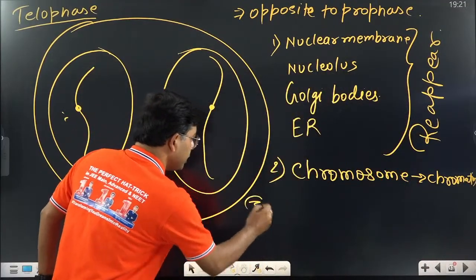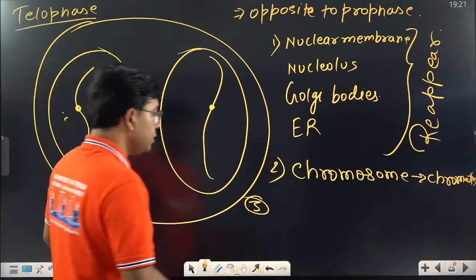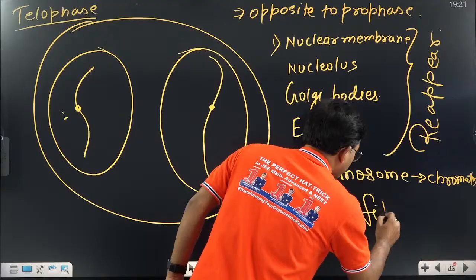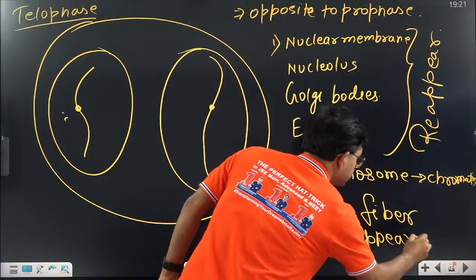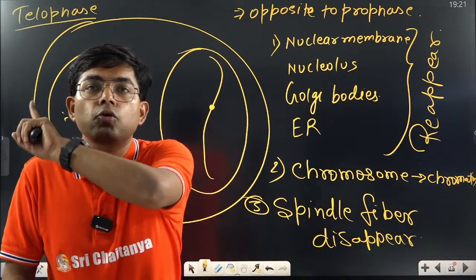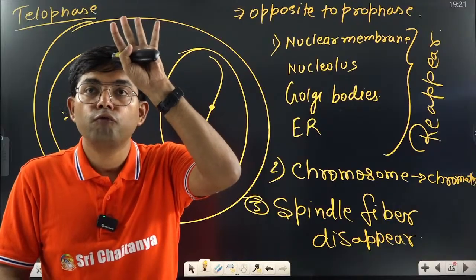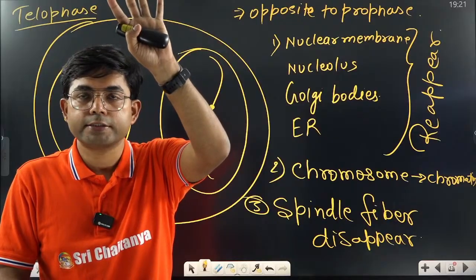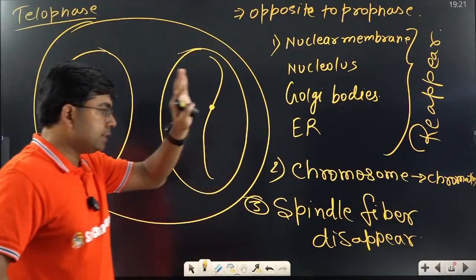Third important point: spindle fiber disappears. So overall, now the karyokinesis is completed. Karyokinesis consists of how many steps? 4 steps: prophase, metaphase, anaphase, telophase. Right? Is it clear? So now the karyokinesis is completed.